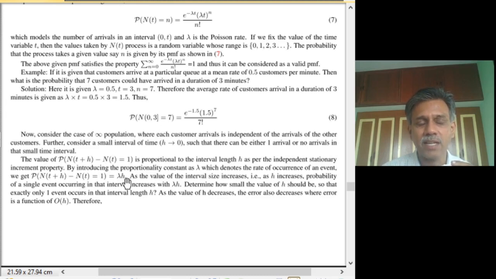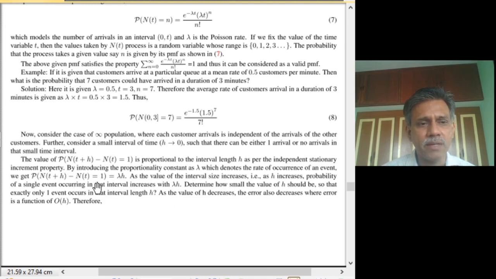Starting with this basic assumption, it is possible to derive the Poisson stochastic process, and therefore we prove the validity of these assumptions by showing that the experimental findings validate this.